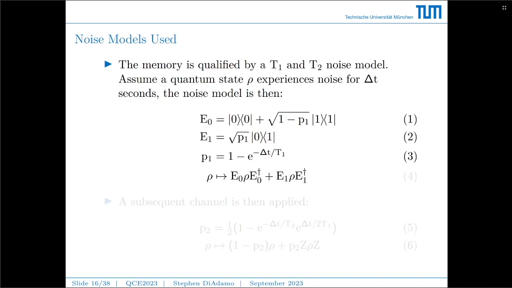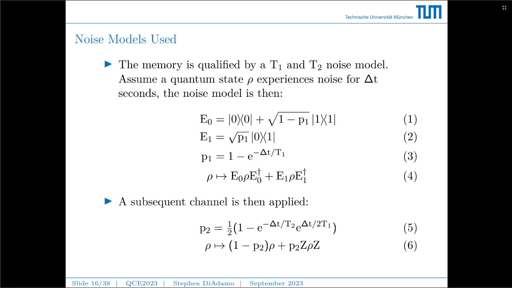We also use a memory model for the entanglement buffers, which are modeled after quantum memories. The memory is qualified by its T1 and T2 time. Specifically, the model is the following. We assume that there's a quantum state rho, and it experiences noise for delta t seconds. The noise model is the following equations. So we have the definition for E0, E1, and P1. Then it goes through a quantum channel, which maps the state rho to the state written in step 4. After that, a subsequent channel is applied with the following equations. We use the T1 and T2 time to model the secondary channel, which is given in equation 6.